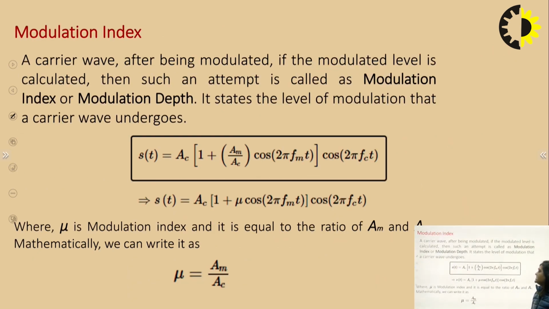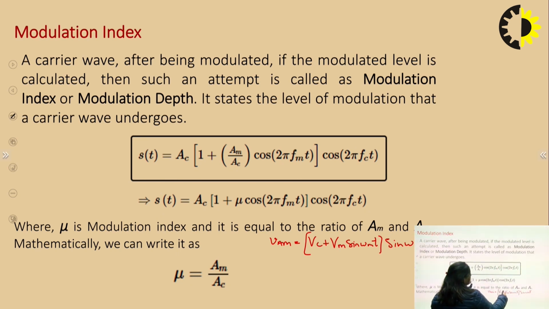Now we have obtained that expression, and we can also reduce it to another form. We have obtained v_am is equal to (Vc plus Vm sin omega m t) sin omega c t.